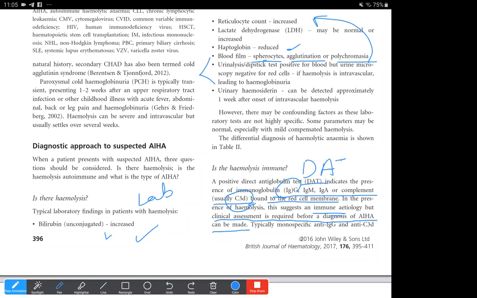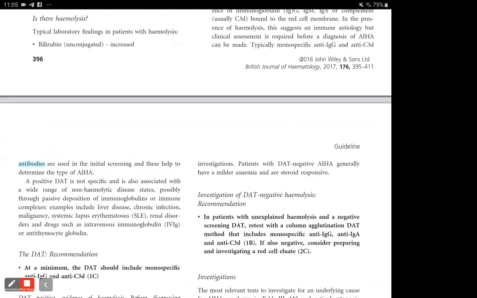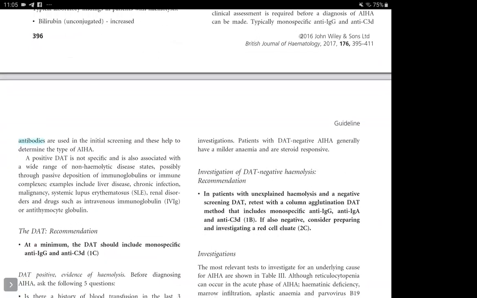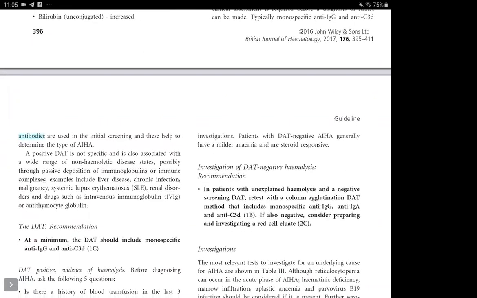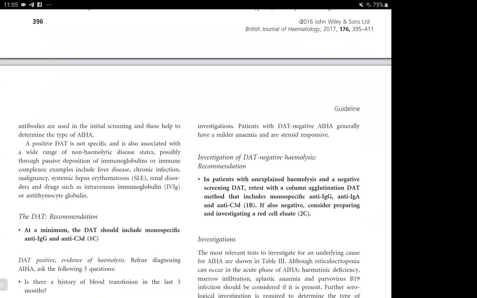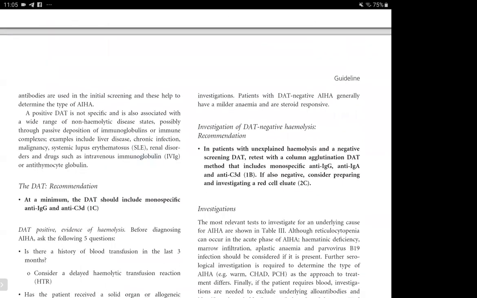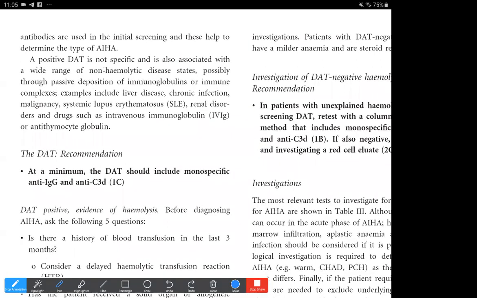And this is mostly first going to be done with polyspecific, but typically monospecific IgG and anti-C3d antibodies are used in the initial screening, and this helps to determine the type of autoimmune hemolytic anemia. Now, they have mentioned here as well that a positive DAT is not specific and is also associated with a wide range of non-hemolytic diseases.